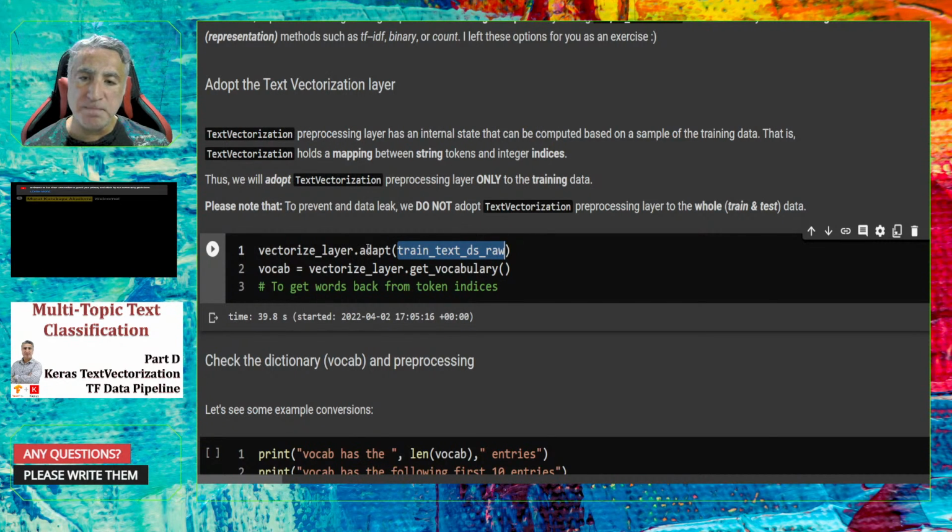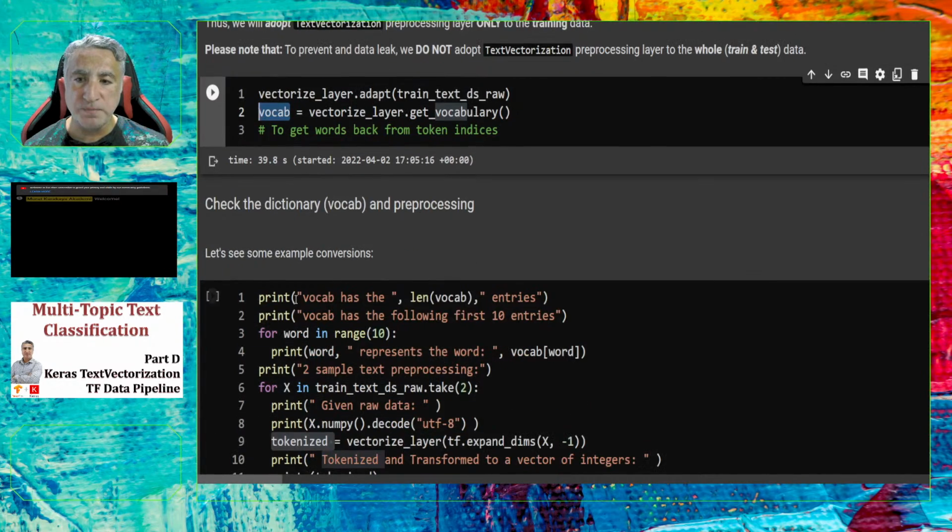Here, the adapt method of the Keras text vectorization layer will take care of all the text in the train text dataset and will create a dictionary. Here you see that by using the get vocabulary function, I can get the vocabulary from that layer.